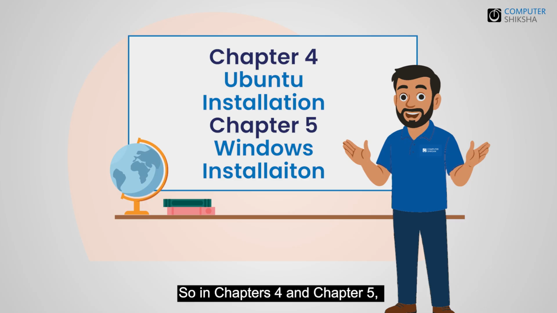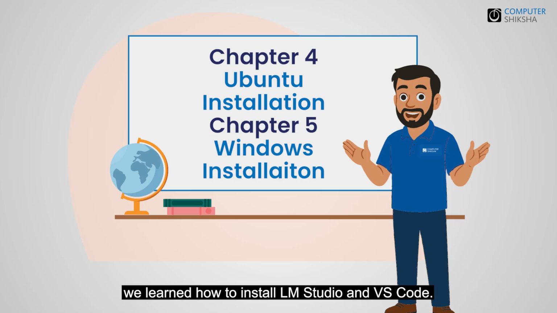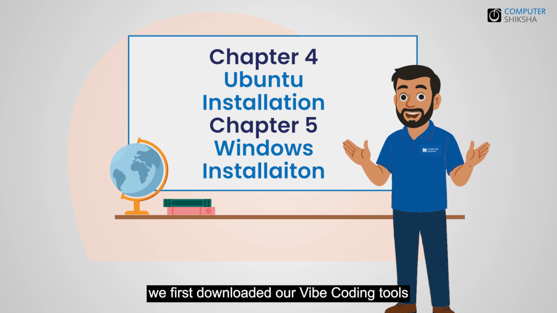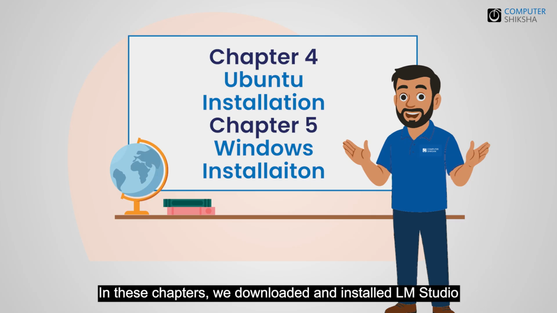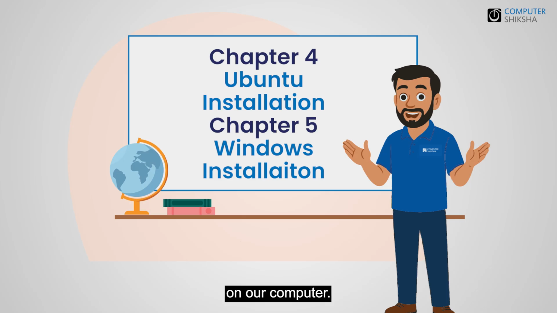So in chapter 4 and chapter 5, we learned how to install LM Studio and VS Code. Using the internet, we first downloaded our vibe coding tools and then installed them on our computer. In these chapters, we downloaded and installed LM Studio and VS Code on both Windows and Ubuntu operating system. We also installed our AI model, Qwen 2.5 Coder 7B Instruct on our computer. Now all our tools had been installed, but one question was still left. How do all these tools work together?